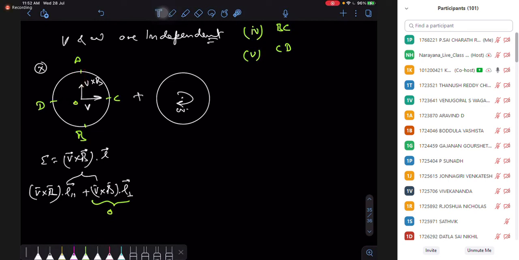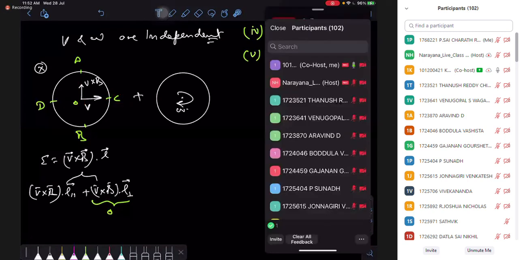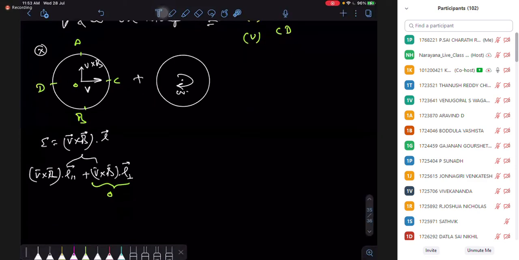Between BA, my parallel length is the diameter. Between CA, two component lengths are there; the perpendicular component does not contribute, only the parallel component contributes, which is R. So the EMF between OA and OC is the same, right? Can you see it that way or not? That's going to make things a little faster.